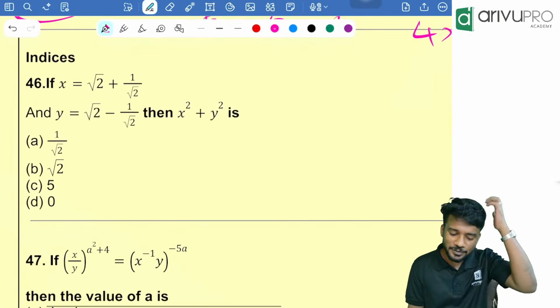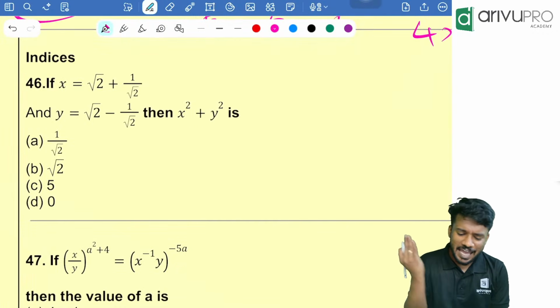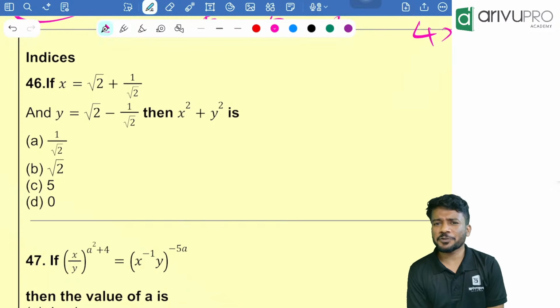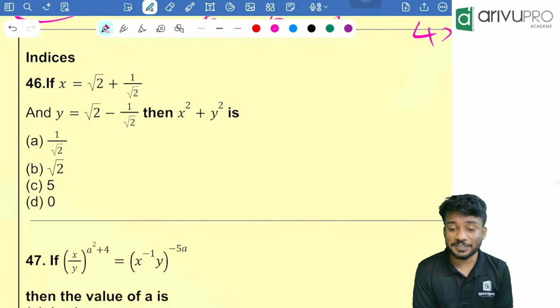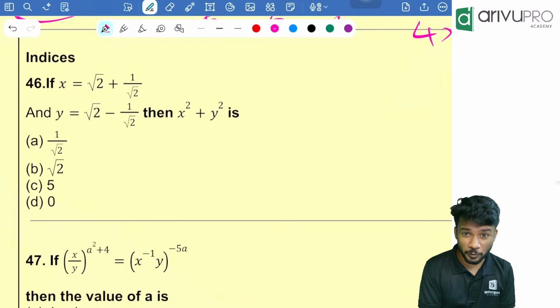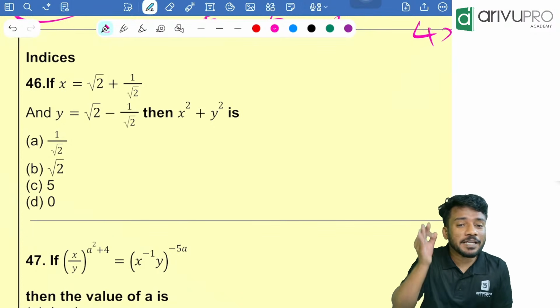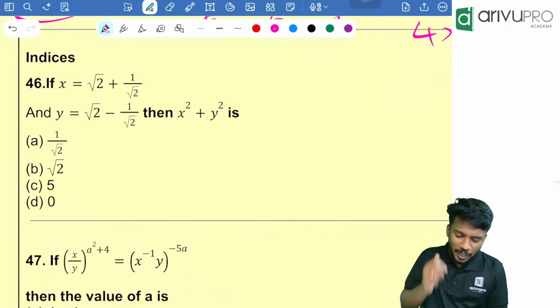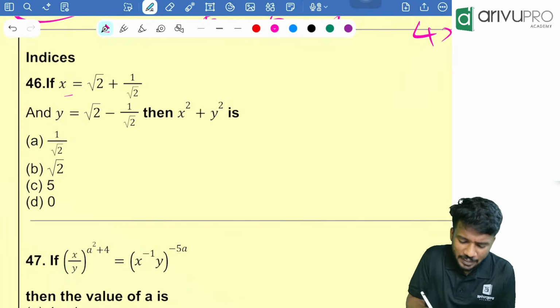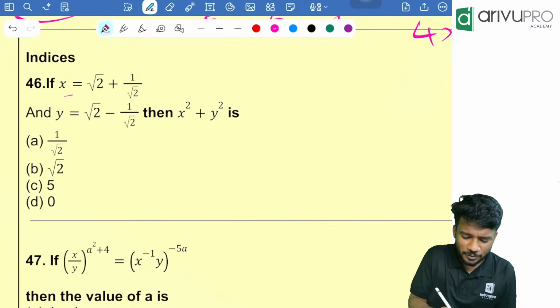Next one. Can you solve this, people? Yes. Have we solved a similar question already? You remember that 5 plus root 3 divided by 5 minus root 5 minus root 3. The same type of question we are going to solve here. Now look here. First we need to find the value of x. How to find it? You tell me how to find x.